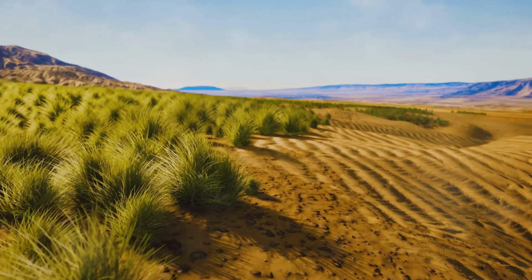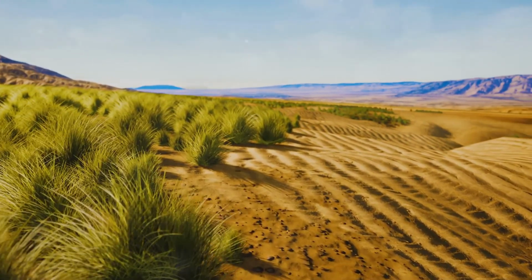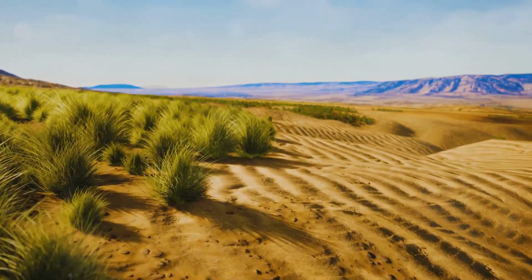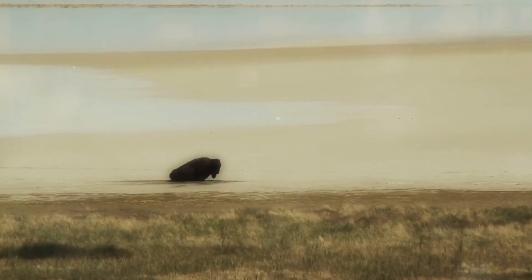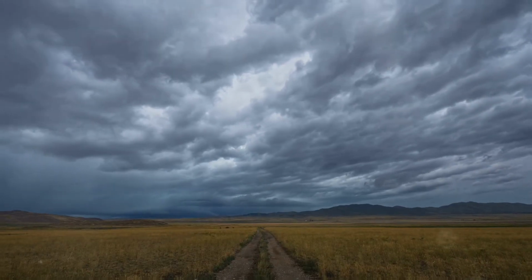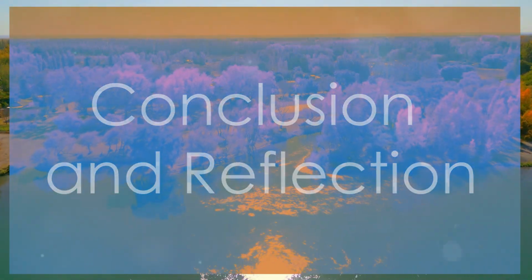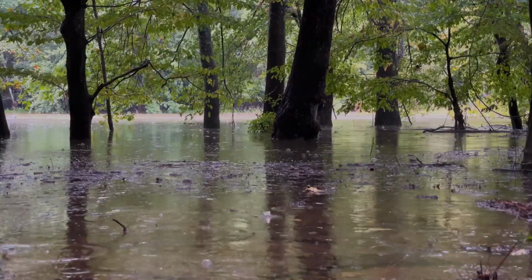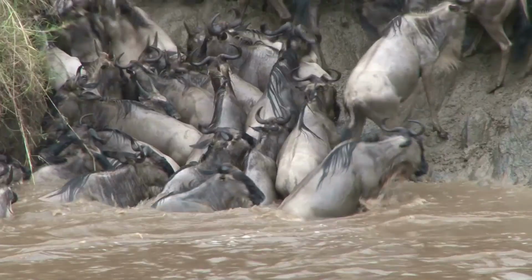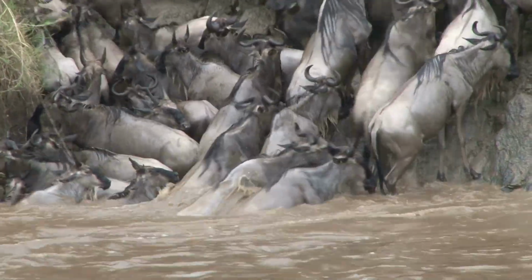In the end, floods and droughts are natural processes that show us how organisms adapt to the environment and how they either thrive or struggle based on those changes. These events teach us about the delicate balance that exists in nature and how the environment is always changing. Now think about this. If you were an animal, would you be able to thrive in the new conditions, or would you need to find a new place to live? What do you think?